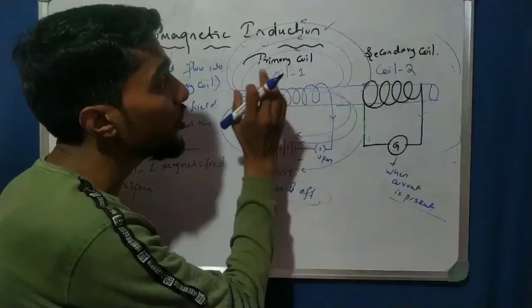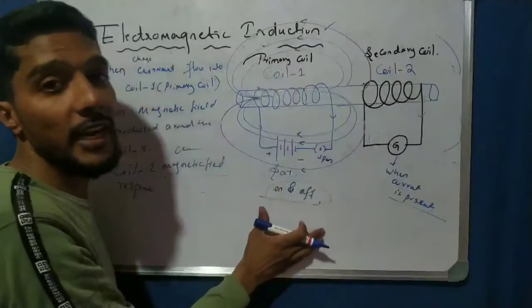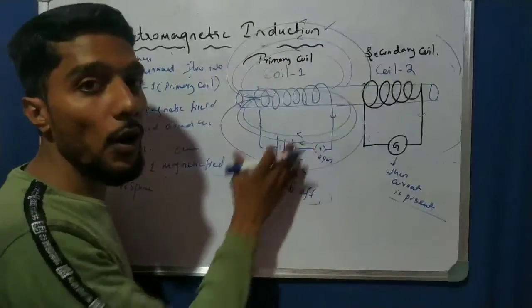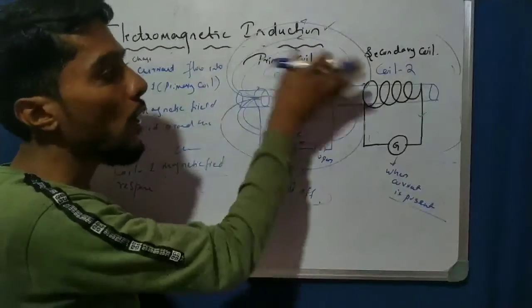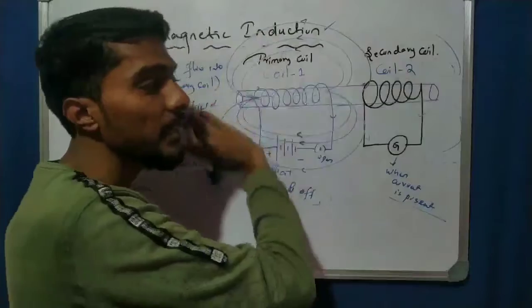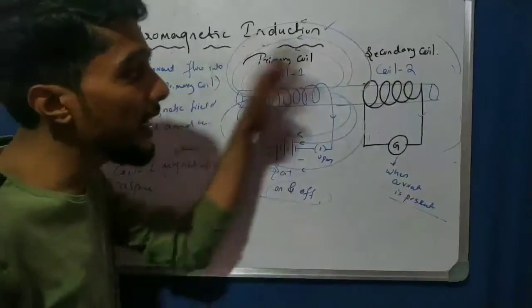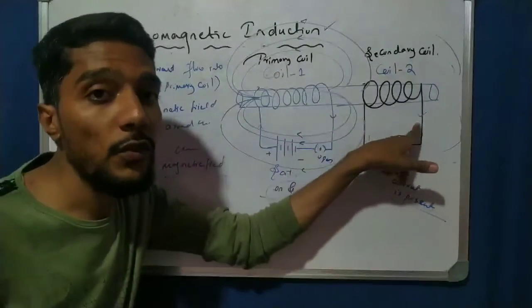So in that case, we can change the magnetic field by changing the current. How can I change the current? Switch the current on and off. If the current is on, a magnetic field is produced; if the current is off, the magnetic field is 0. So with on and off, the magnetic field increases and decreases, and that change is responsible for the production of current here.